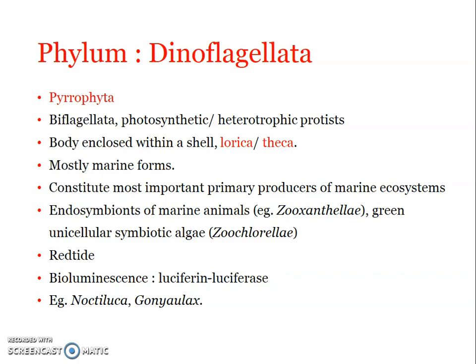And those individuals which come together in symbiosis are known as symbionts. Now endosymbiont is actually one symbiont that lives inside the body of the other symbiont. Okay, that is endosymbiont. And we can find not only primary producers, but there are endosymbionts of marine animals, in the sense that there are certain examples of endosymbionts which reside inside marine animals.